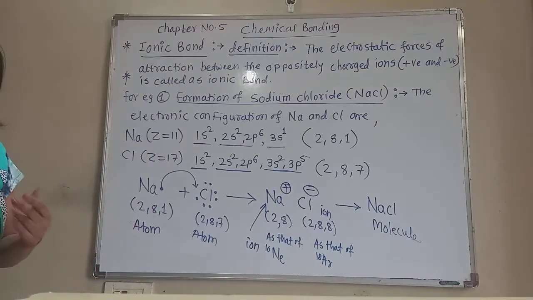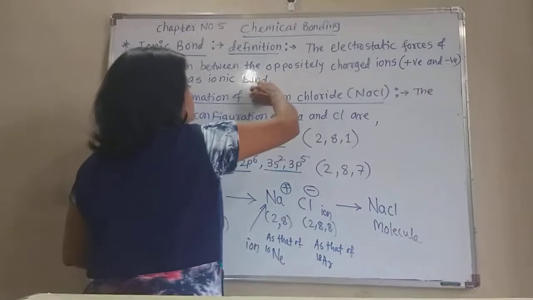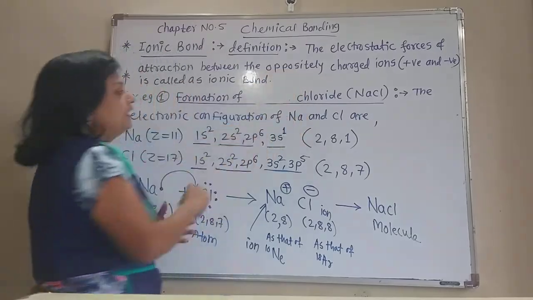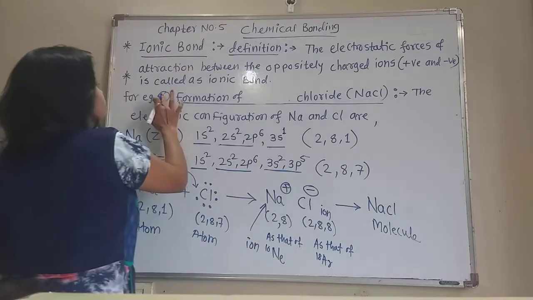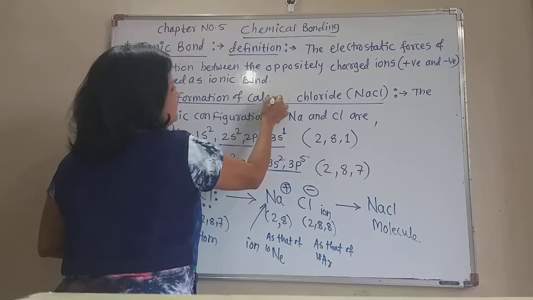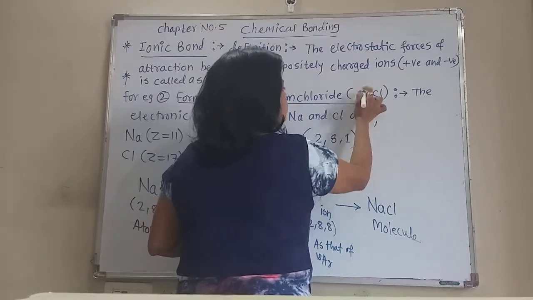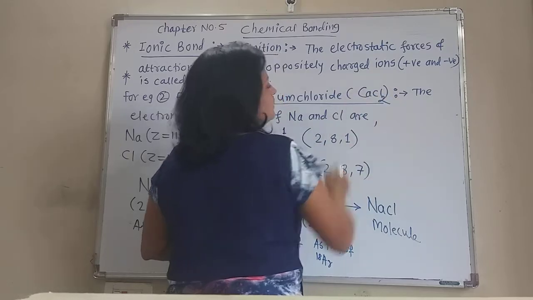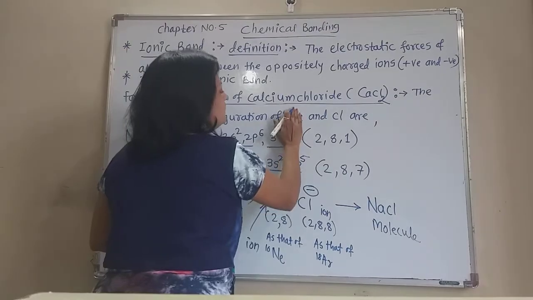Now there is another example also, formation of calcium chloride. There is also an ionic bond in calcium chloride. Now see how the calcium chloride is formed. So we are seeing the second example, calcium chloride. The formula is CaCl2. Now that is the formula. Here calcium and chlorine are there.